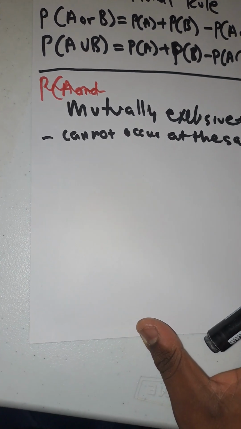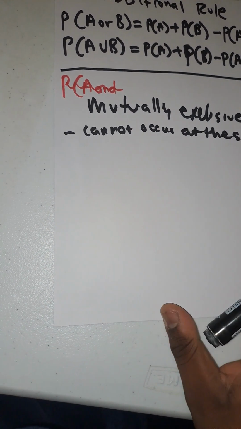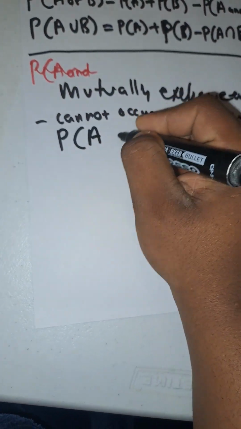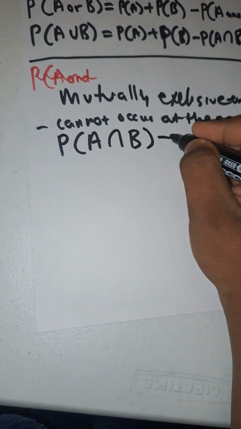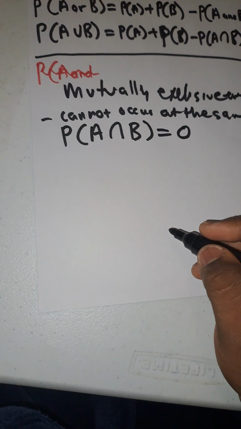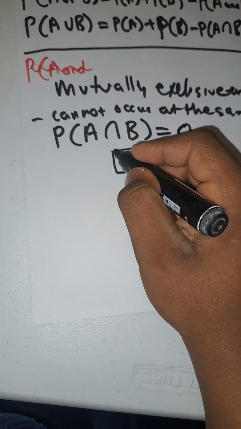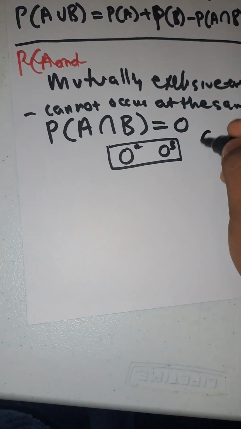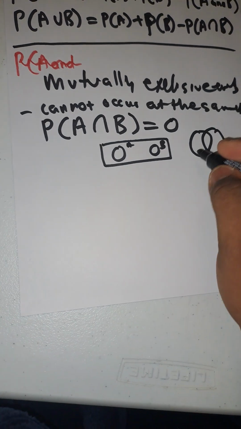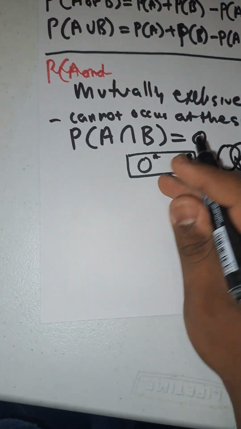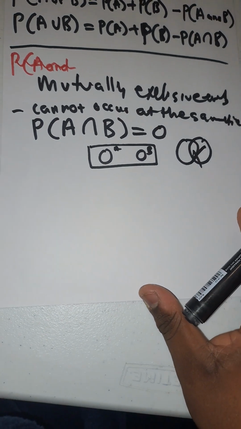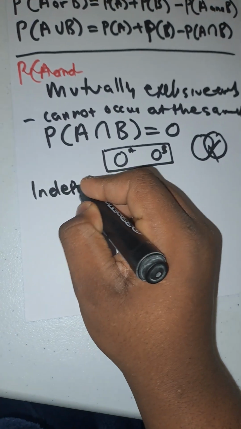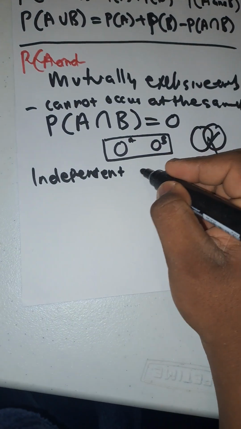You can't get 6 and 2 at the same time, because these are two different events. Now the formula for mutually exclusive events is that the probability of A intersecting B is equal to 0. So basically you have something like this. This is A, this is B. They are not intersecting. When they are intersecting, it is like this. But this one is not intersecting. Those are mutually exclusive events. Now let's go to the next section, independent events.